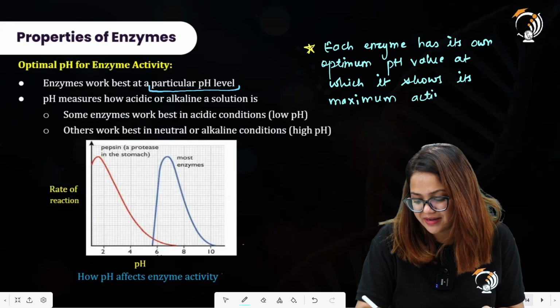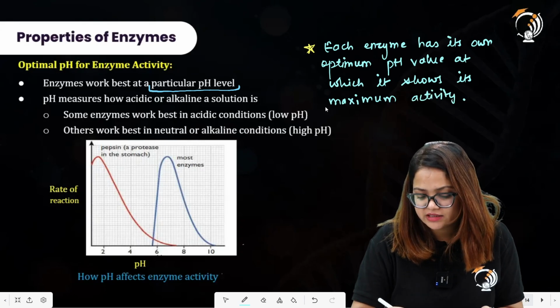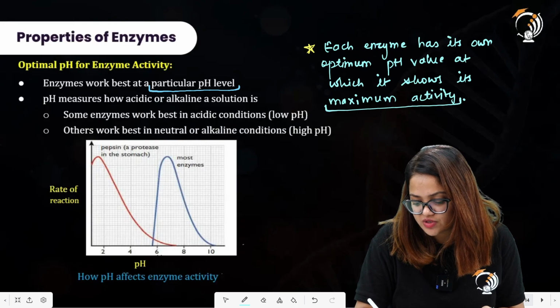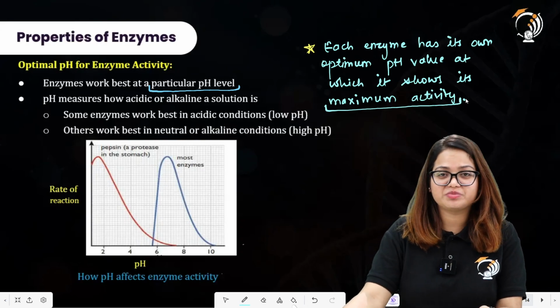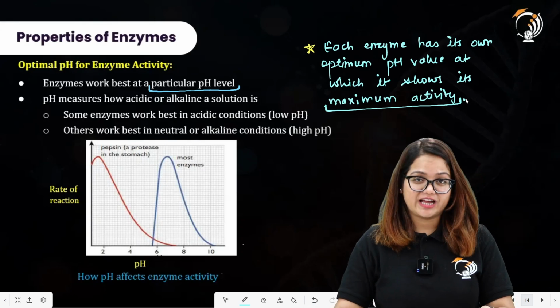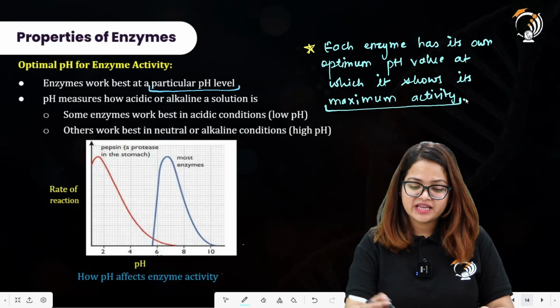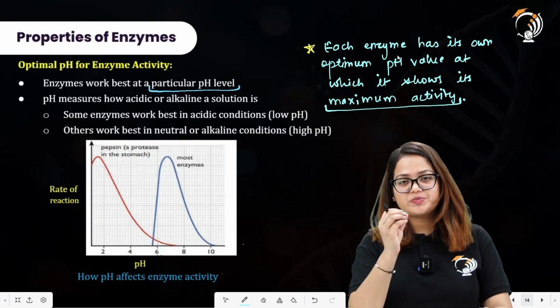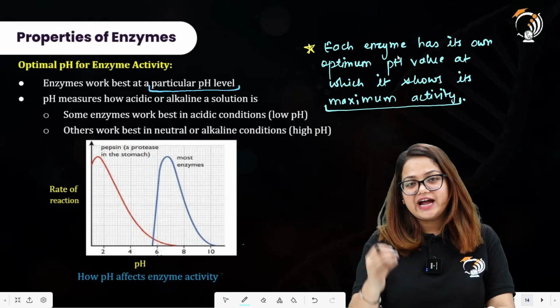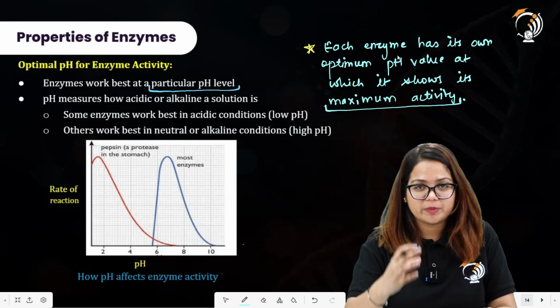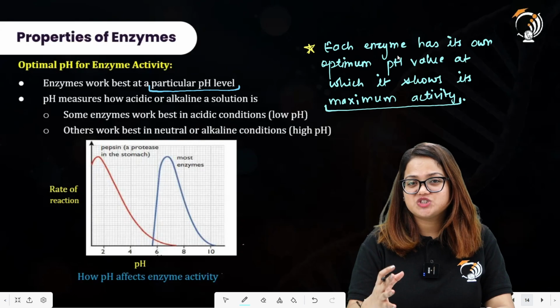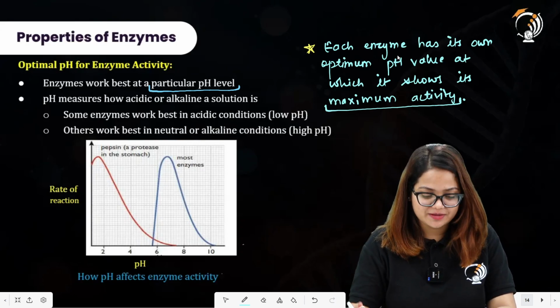And what do we mean by the term maximum activity? That most of the substrate is being converted into the product, depicting the rate of reaction. So the rate of reaction has increased in the presence of enzymes. Each enzyme has its own specific pH value. That pH value is termed the optimum pH value, at which the enzyme is having its maximum activity.